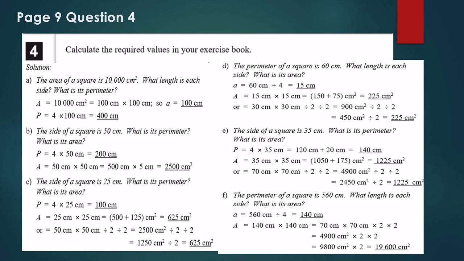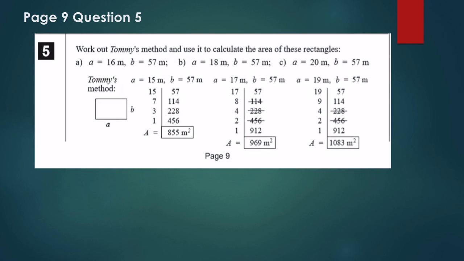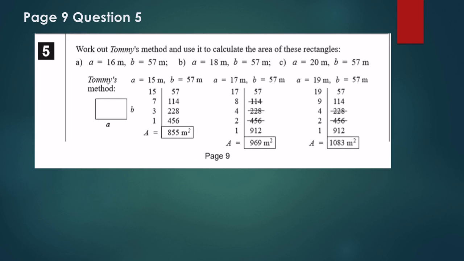Okay? Last question for today. Work out Tommy's method and use it to calculate the area of these rectangles. So first, how do I find the area of a rectangle? It is length times width. Length is A here and width is B. So I do A times B. So if it's 16, I need to do 16 times 57.